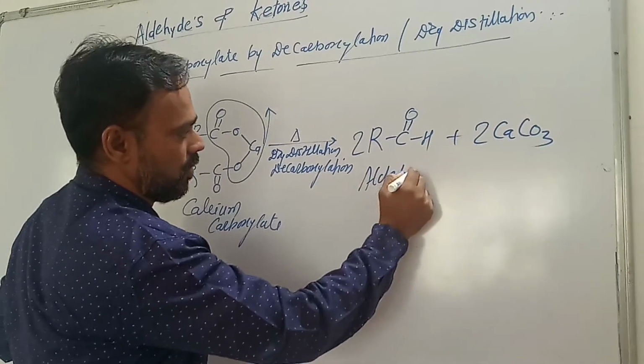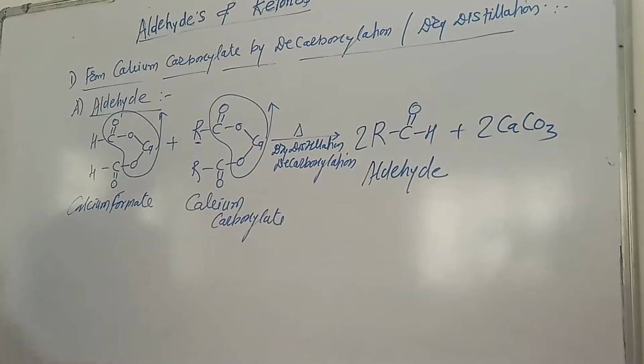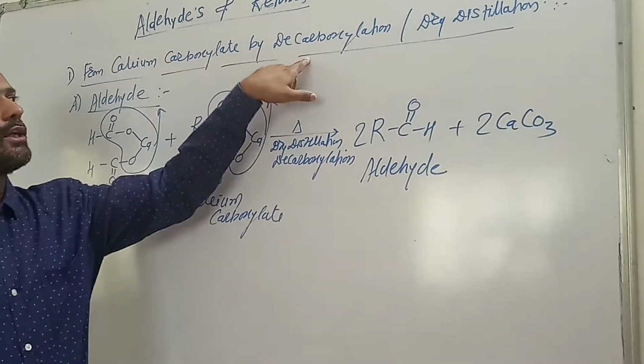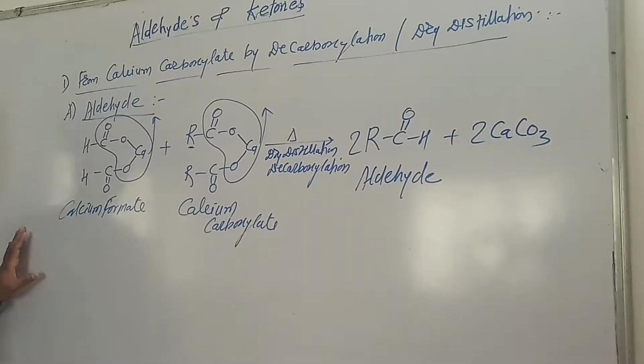In this way, we can prepare aldehyde from calcium carboxylate by decarboxylation or dry distillation reaction.